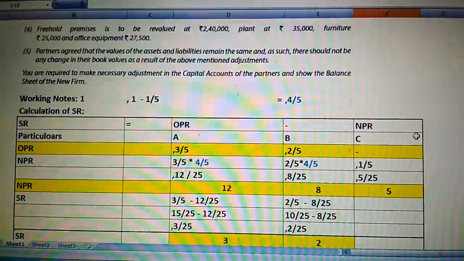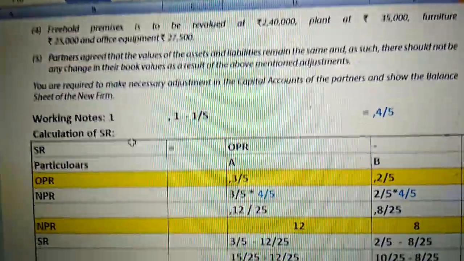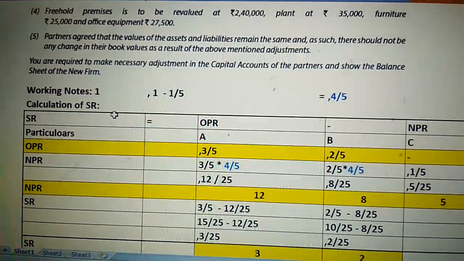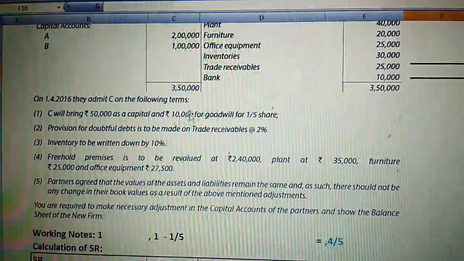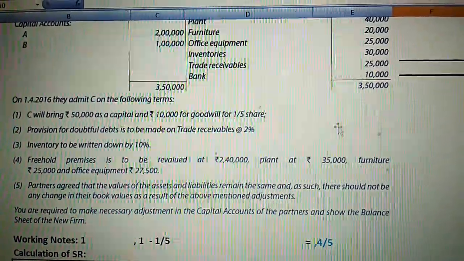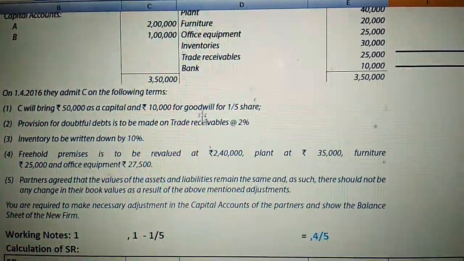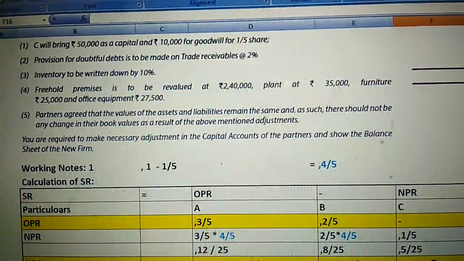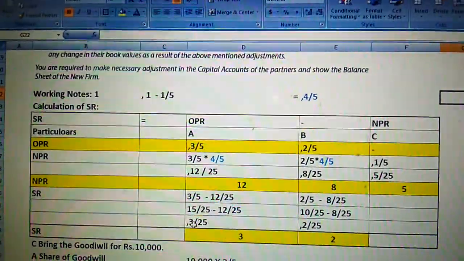Here in the sum, first we give the working notes. The first working note is to calculate the sacrificing ratio. Why? Because in the sum, goodwill is brought by the new partner, rupees 10,000 for 1 by 5th share. The goodwill of 10,000 will be shared by the existing partners in the sacrificing ratio.